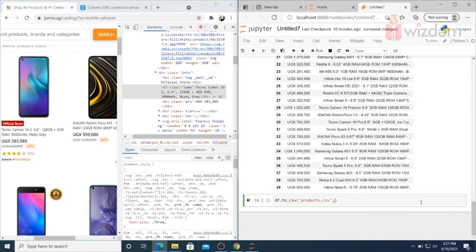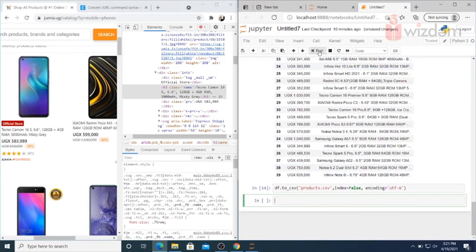I don't want the index, so index equals False. Then I'll put the encoding as UTF-8 for English. That's all. The file name is products.csv. Run.